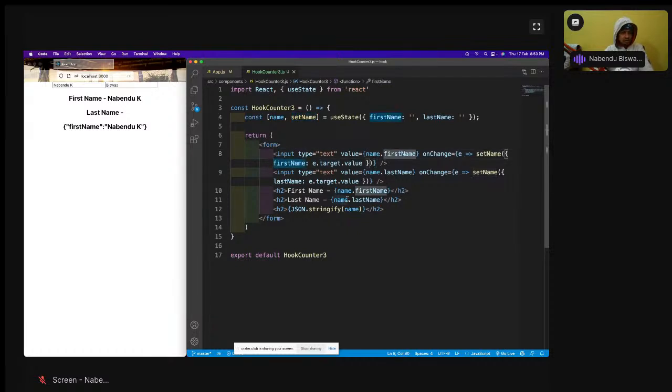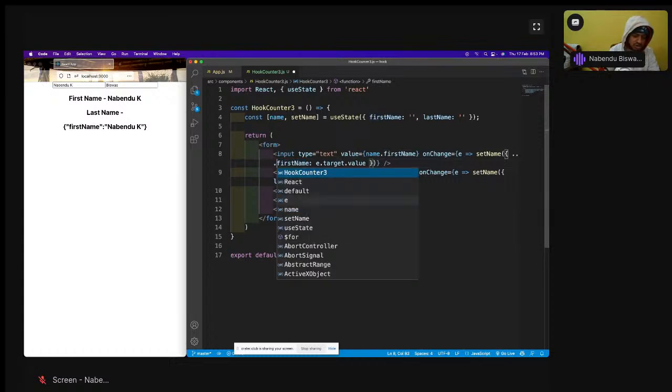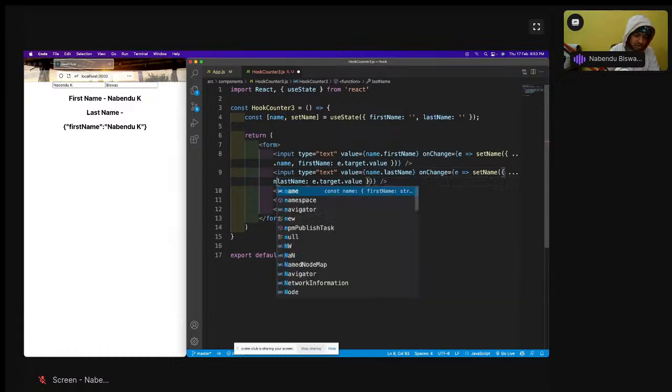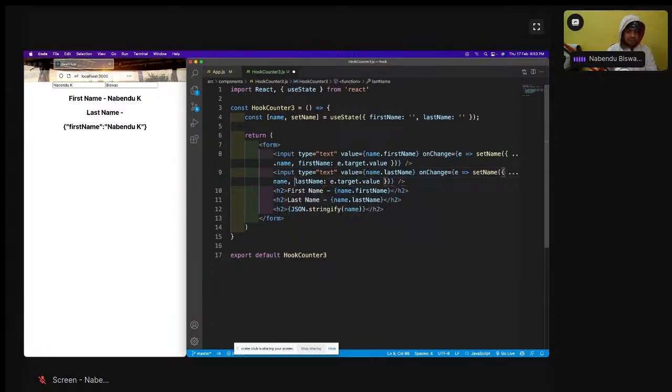So we are going to make use of our spread operator to fix it. So dot dot dot name comma, and then here also dot dot dot name comma is there. Save it. So what is happening right now? A person cannot type in two places at the same time. So I'm typing in the first name, so whatever is there in the last name will be taken with this spread of name. I will type Nabendu. See, now the last name is also there.